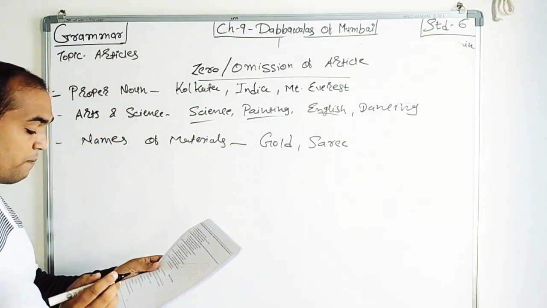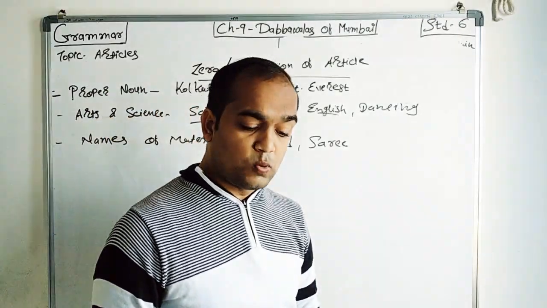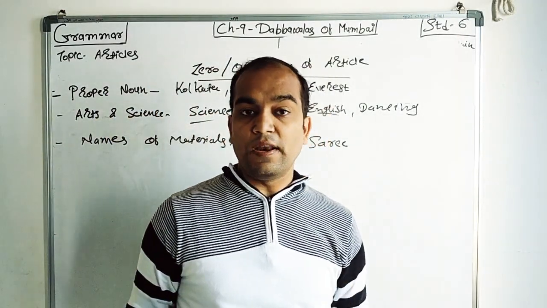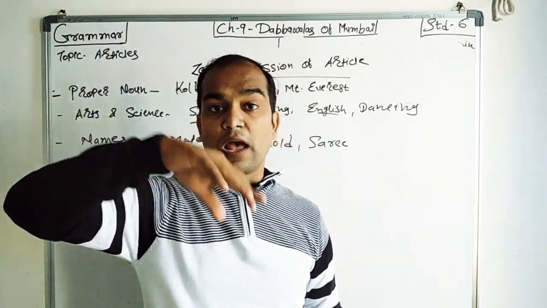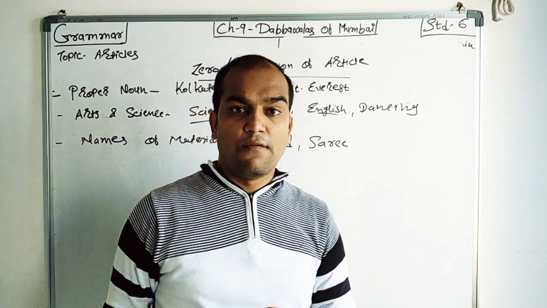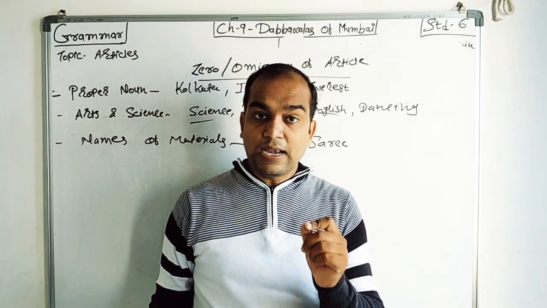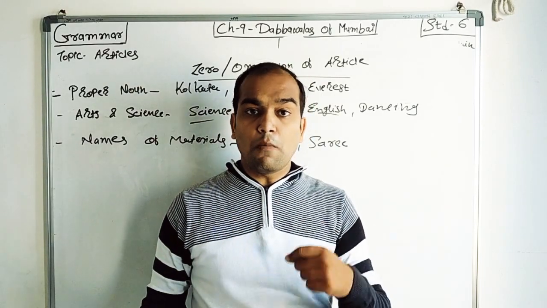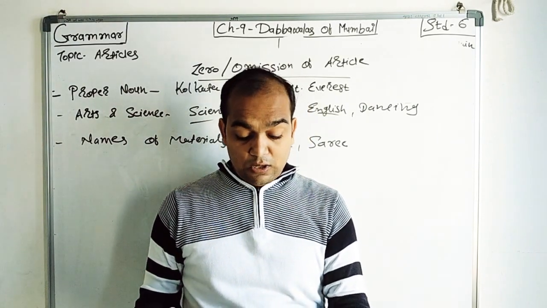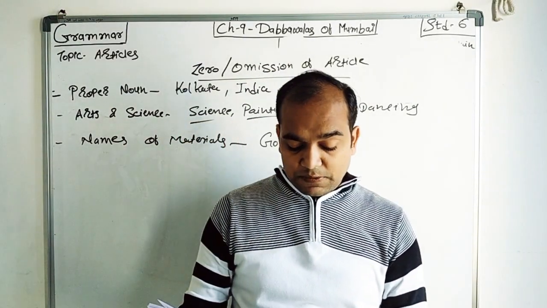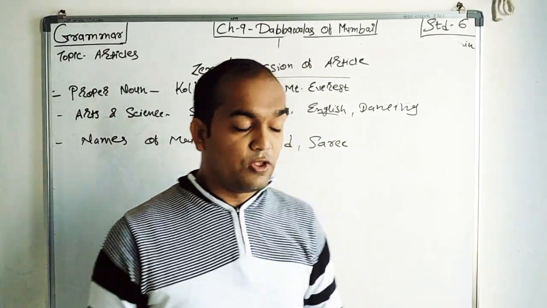Sometimes we say, for example, the tea of Assam is very popular. Why? Because it is famous from Assam. That's why we are using "the tea is very famous". For example, do you like coffee or tea? That time we have to use just coffee and tea. But when we talk about a particular place with those things, that time we have to use article. And the last one is abstract noun used in general sense. Now abstract noun used in general sense, it means which.